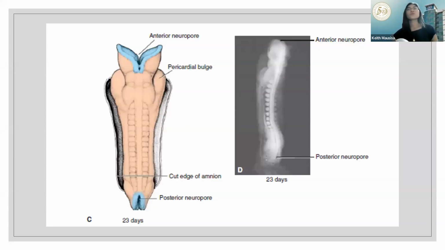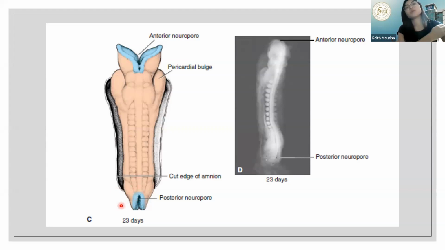Okay. So, we're back with this picture, no? So, again, no, tinatawag nating anterior neuropore or cephalic neuropore or cranial neuropore. Itong nasa taas. Okay? Yung nasa taas. While the one below would be your posterior neuropore or your caudal neuropore. Okay? Posterior neuropore or caudal neuropore.